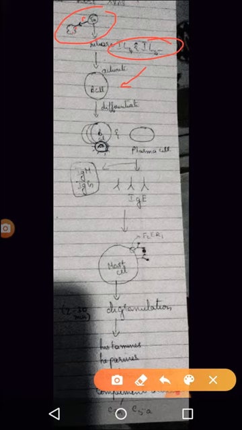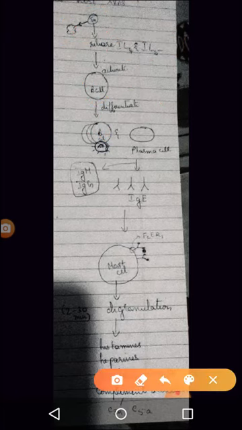B cell will get differentiated into many cells here. Now B cell will in turn give rise to the plasma cell. Same thing we had studied even in the antibody mediated immunity.